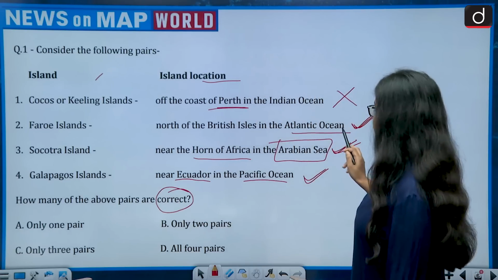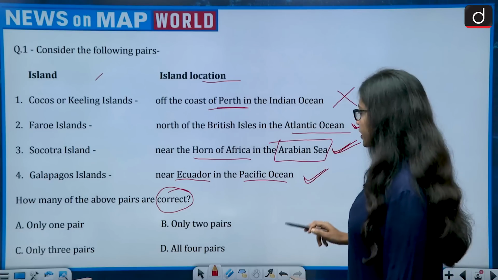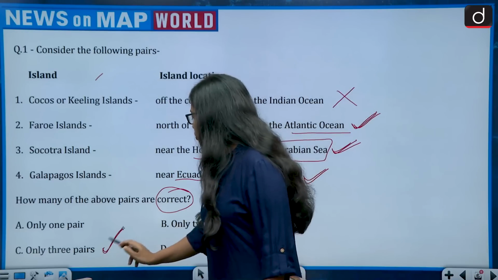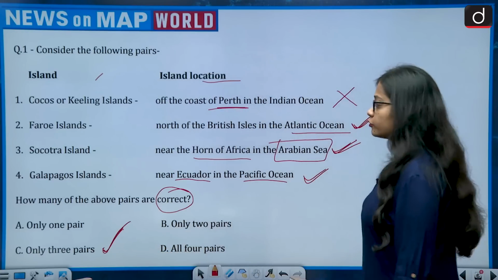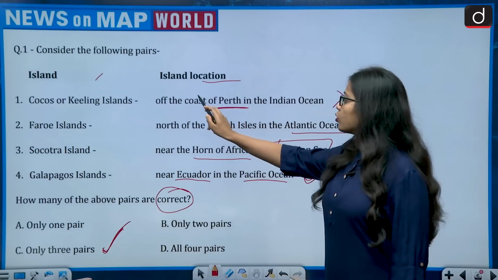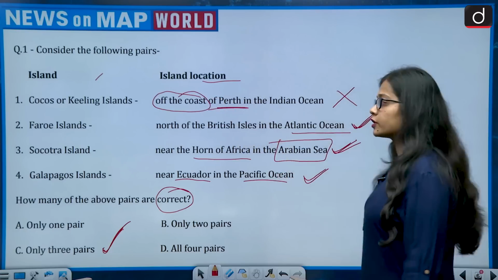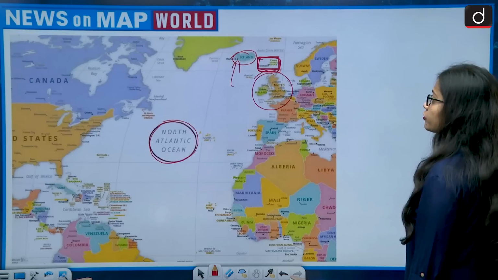First is wrong, second is correct, third is correct, fourth is correct. So 3 are correct. So only 3 pairs are correct, while the first one was wrong because it was not situated off the coast of Peru. It is situated very far away from Peru. Now moving on to the next question.